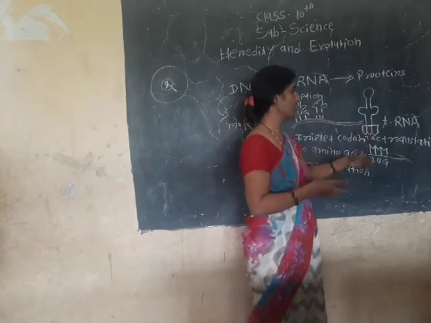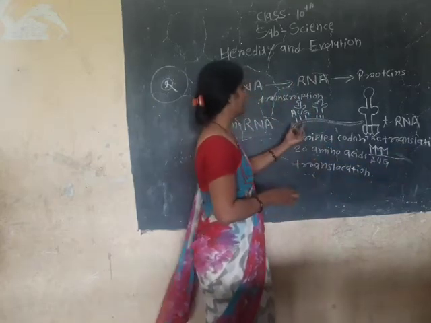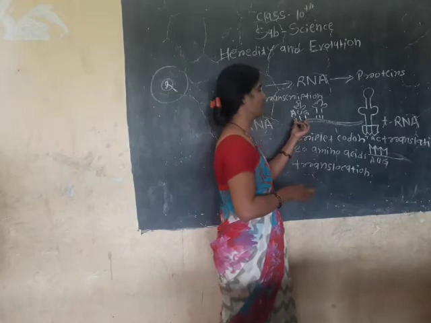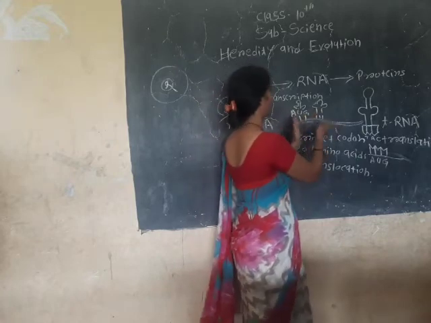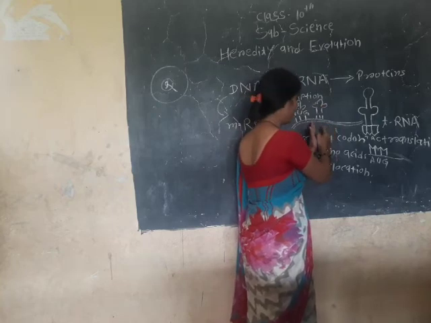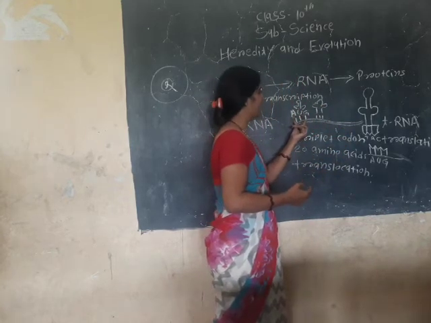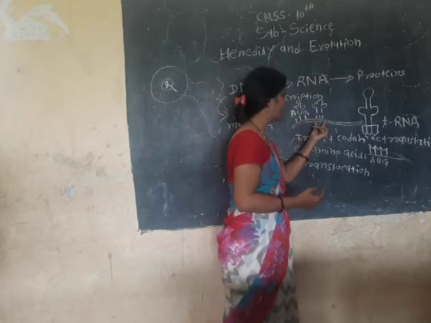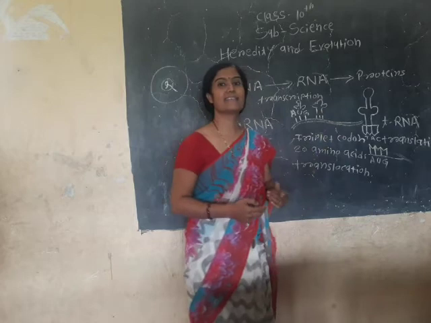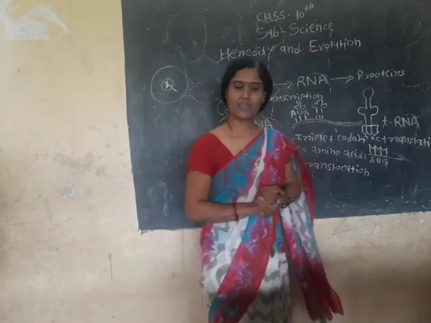And the movement of tRNA from one triplet codon to the next is known as translocation.